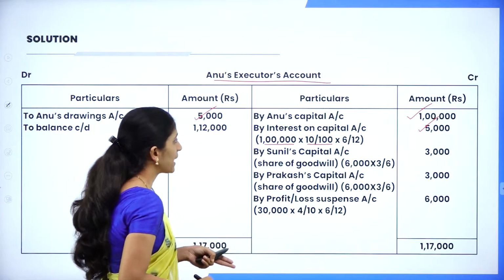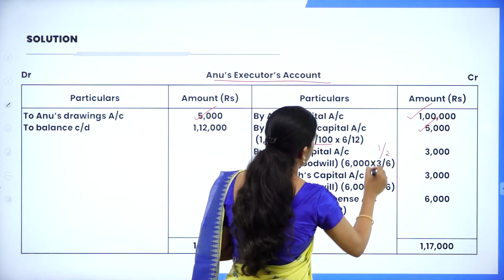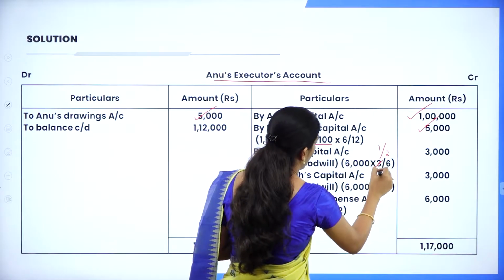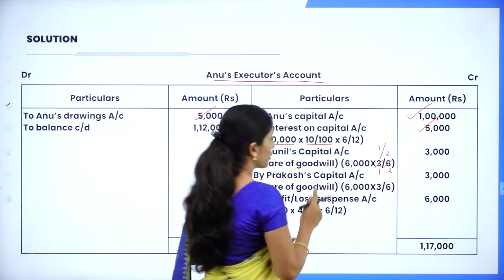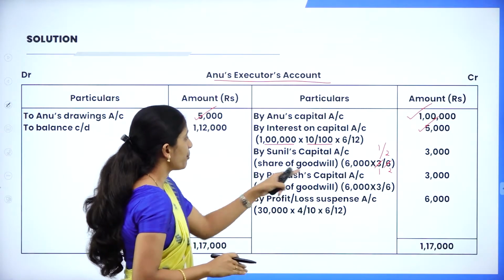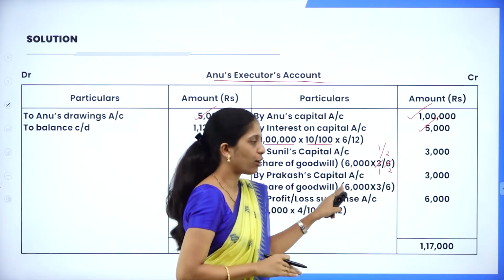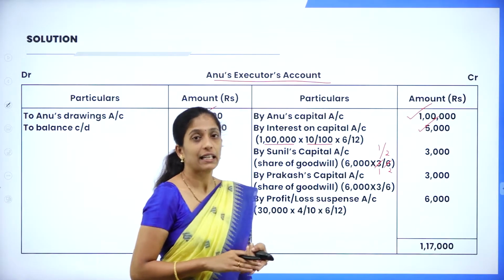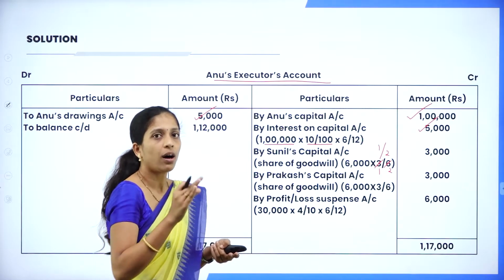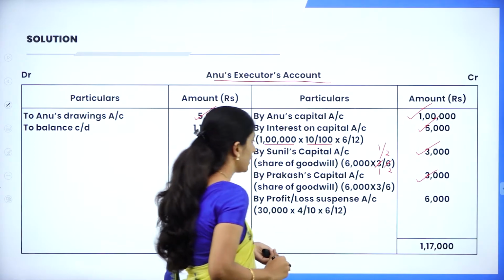So how do we record? By Sunil's capital account 6,000 into 3/6, or you can write it as 1/2. So if you simplify, 3 ones are 3, 3 twos are 6, you'll get 1/2. So by Sunil's capital account, by Prakash capital account, 6,000 is Anu's share of goodwill. It has to be distributed in gain ratio 3:3 or 1:1. So each partner will get 3,000 each.